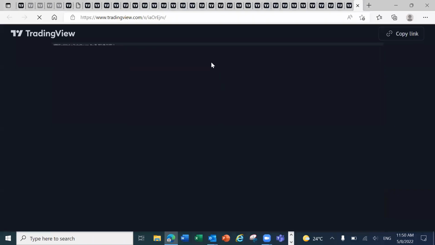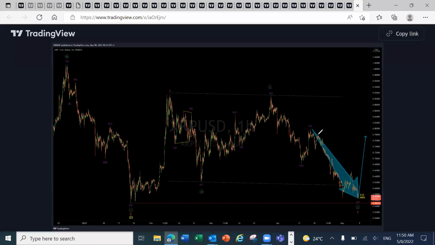So as you can see with Ripple, we've already got that drop to the downside. Now, do we see this one make a reversal from that level? We may get a pullback on Ripple and start making a move to the upside based on the structure that we're looking at, which I will show you shortly. Now, those are the forecasts.